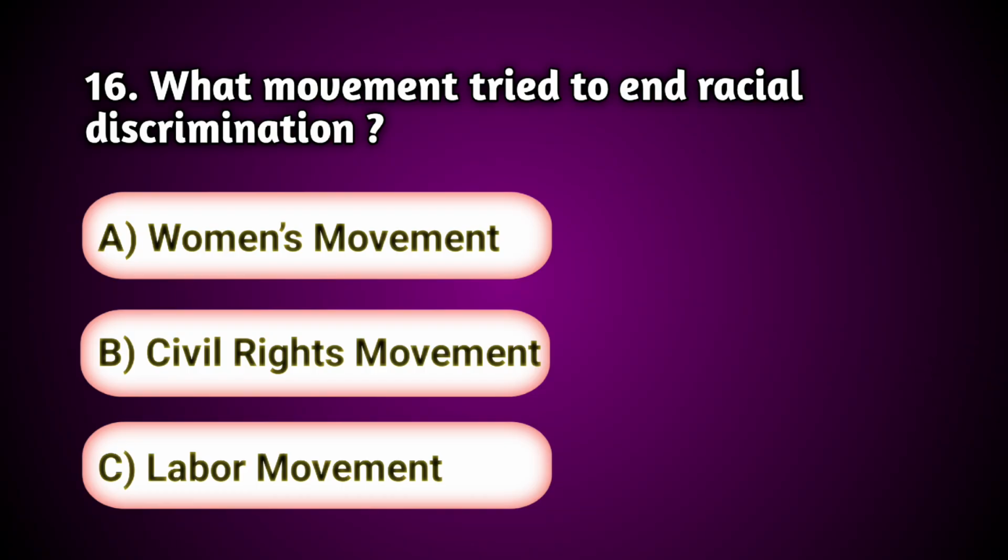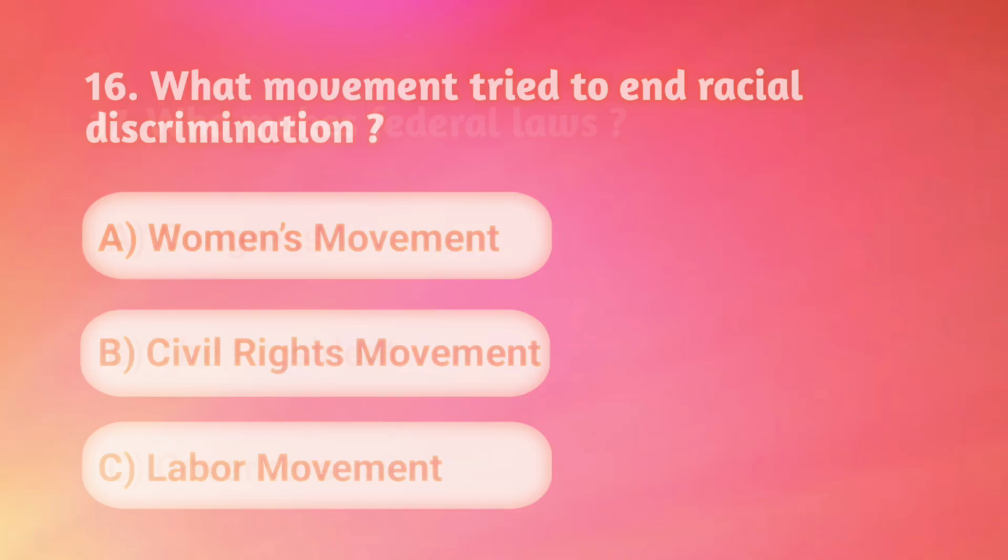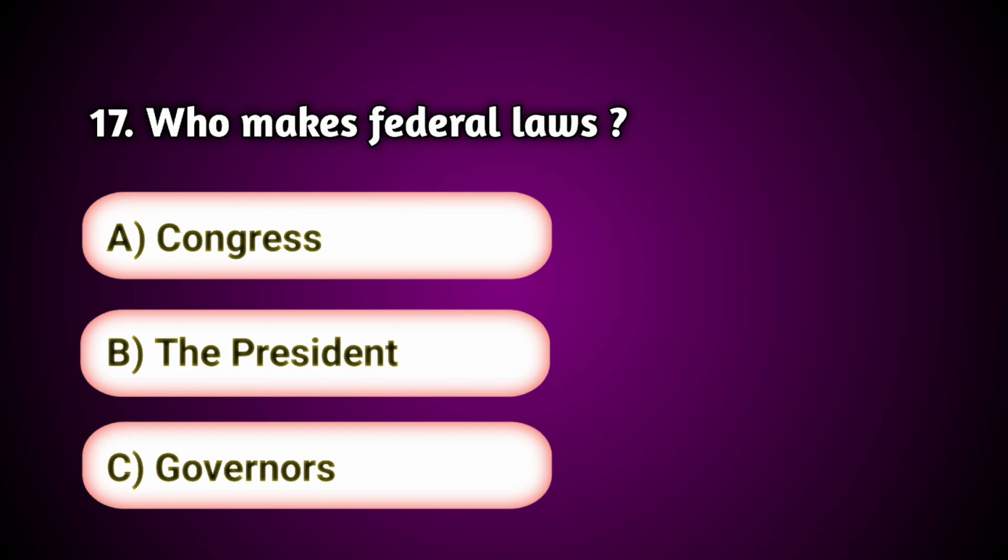A. Women's movement. B. Civil rights movement. C. Labor movement. Answer B. Civil rights movement. Who makes federal laws?